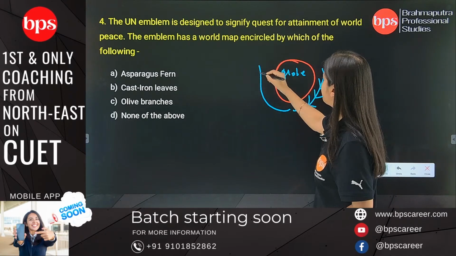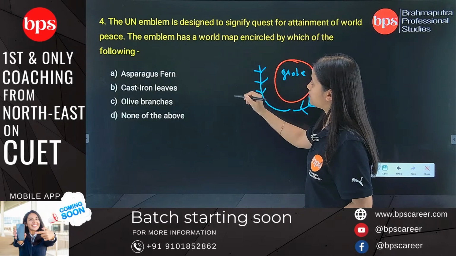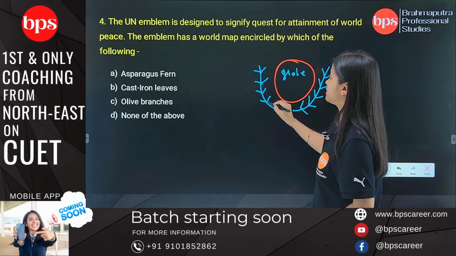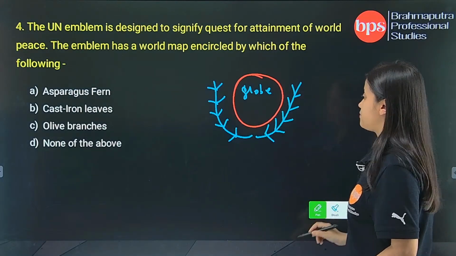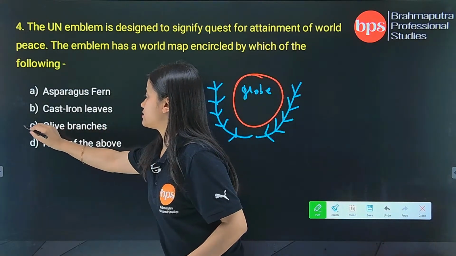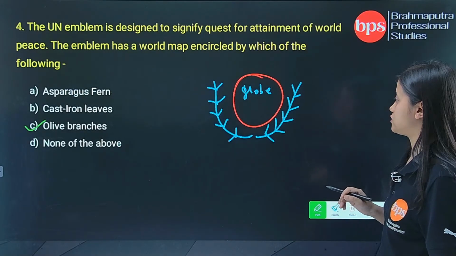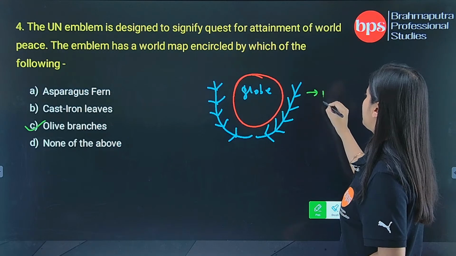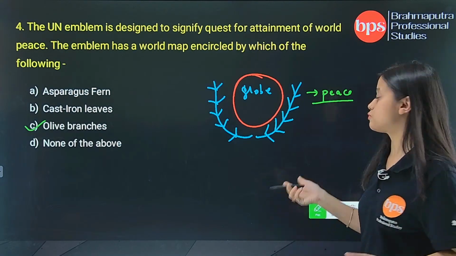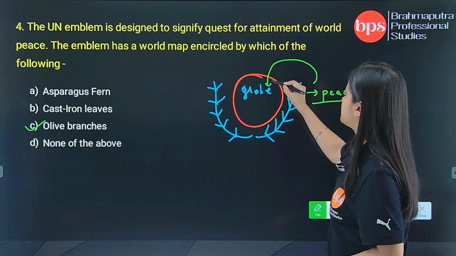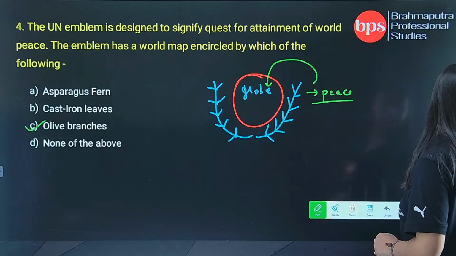Now what are these leaves? You have to identify. These leaves are either asparagus fern, cast iron leaves or olive branches. I believe all of you know the correct answer is olive branches. Olive branches here represent peace, peace in the globe, in the entire world. So this was a very simple question.